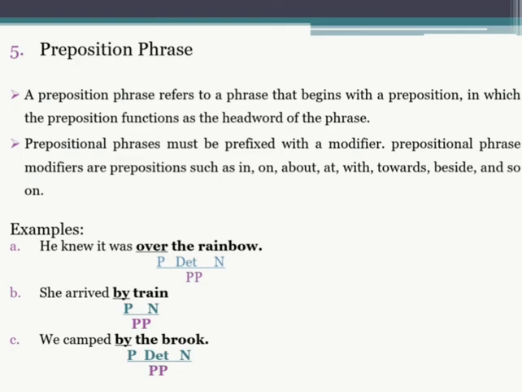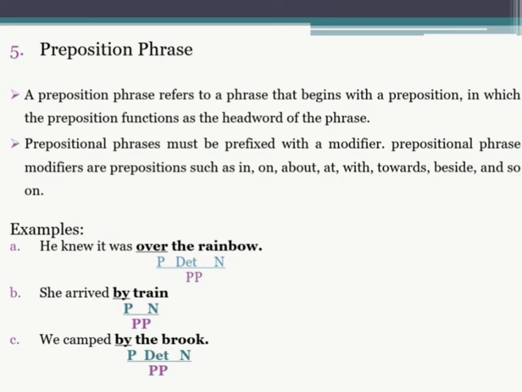And now the example. The first example: he knew it was over the rainbow. Over the rainbow merupakan prepositional phrase, di mana over merupakan preposition, and then the merupakan determiner, and then rainbow merupakan noun. And then the second example: she arrived by train.